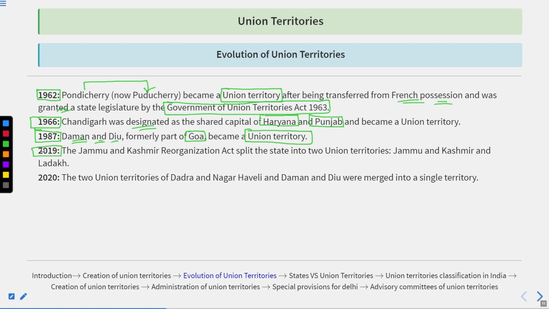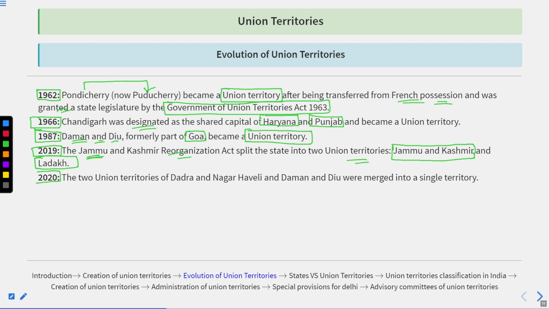Thereafter, in 2019, the Jammu and Kashmir Reorganisation Act split the state into two newly formed union territories. The first was the Union Territory of Jammu and Kashmir, and the second was the Union Territory of Ladakh.